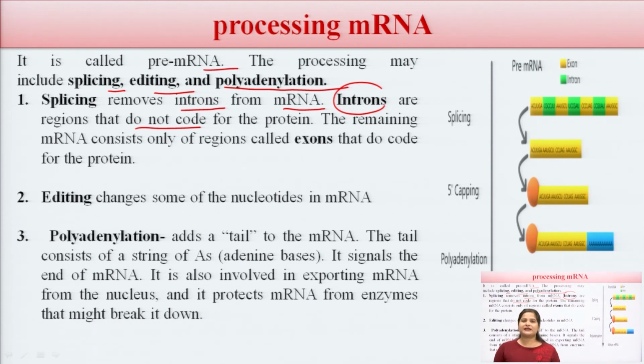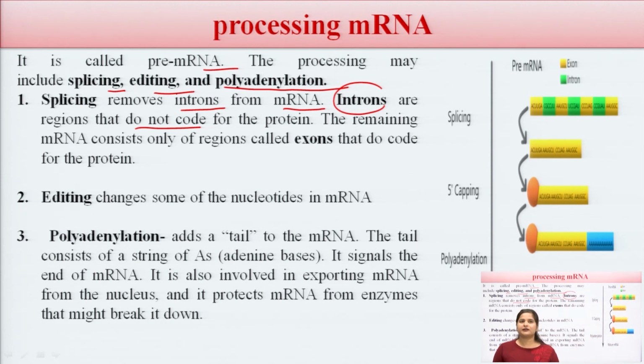Now next one is editing. Editing changes the nucleotides in the mRNA. After the removal of the introns only exons are there, then there is an editing of the nucleotides according to the demand of the body, or the demand of nature. Now the last one is polyadenylation. It means adding a tail to the mRNA.